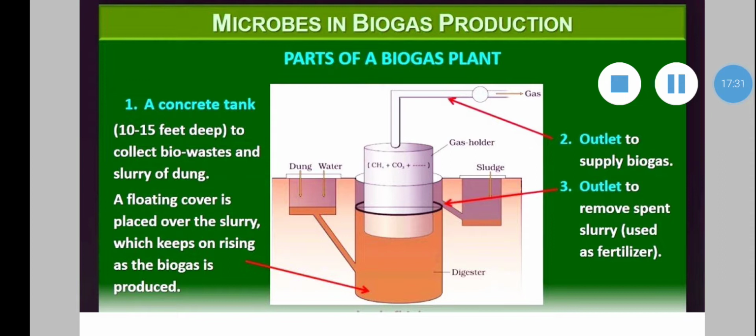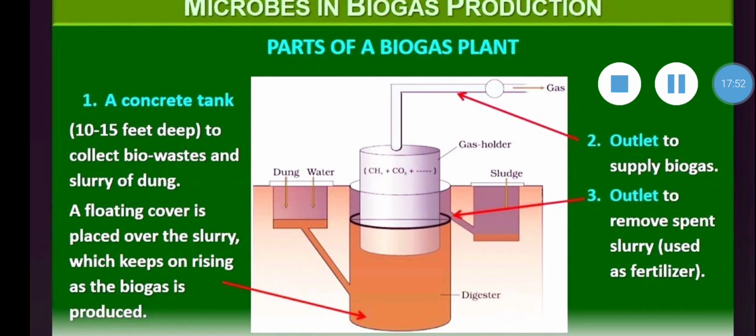Parts of biogas plant: a concrete tank, then an outlet to supply biogas, then an outlet to remove slurry. It can be used for fertilizers, or it can be used as a biofertilizer.